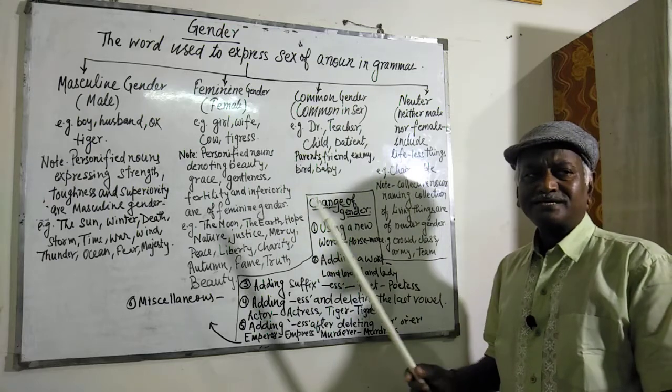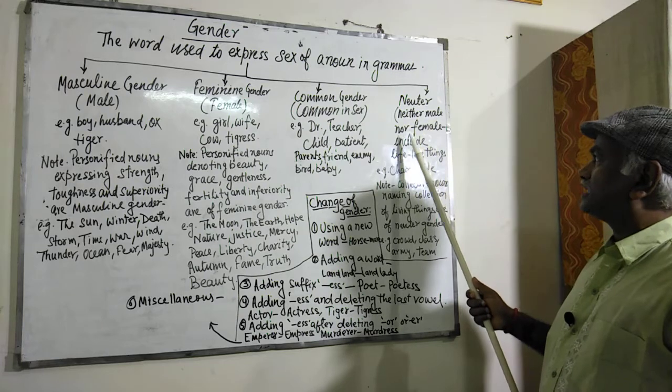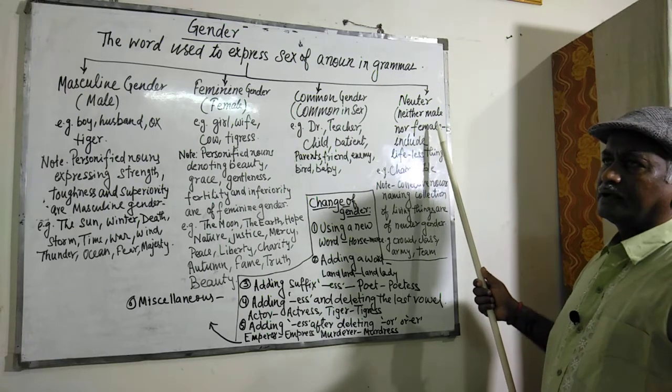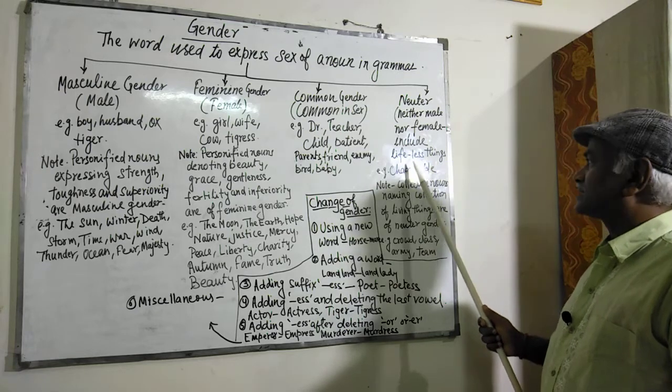Next, the last one is neuter gender. It is neither male nor female. Generally, it is of non-living things.